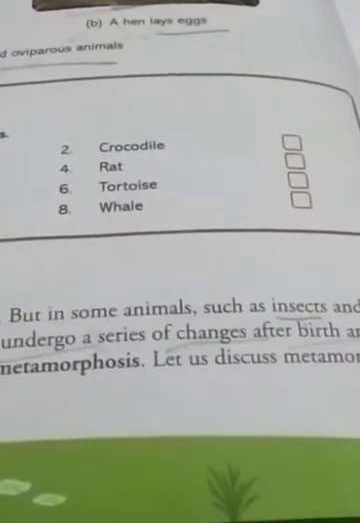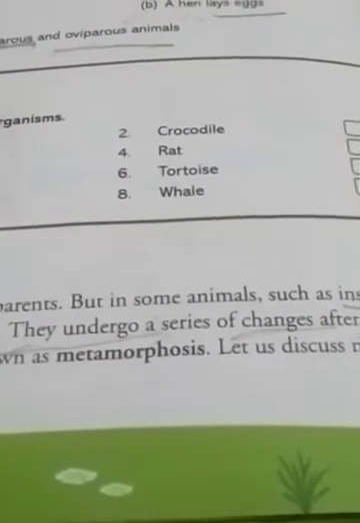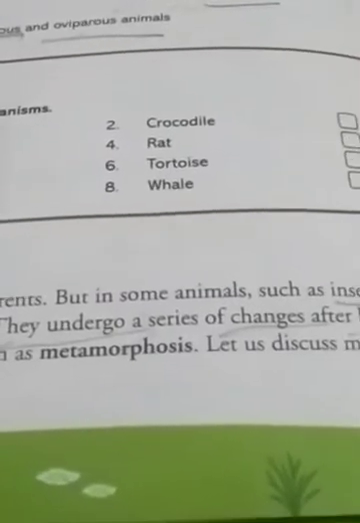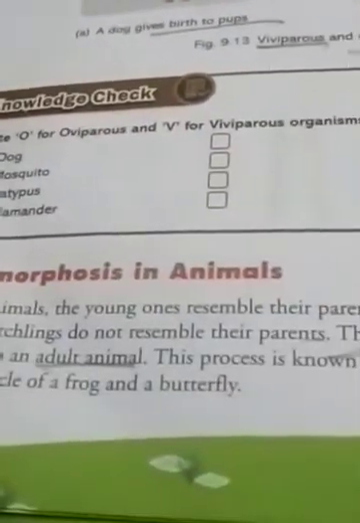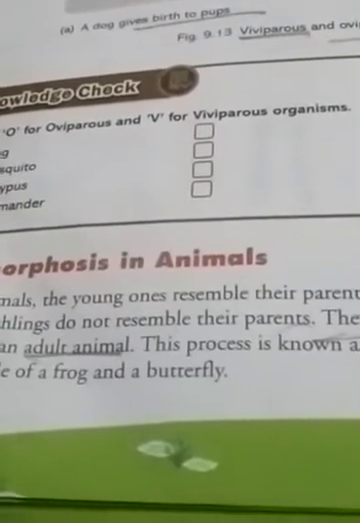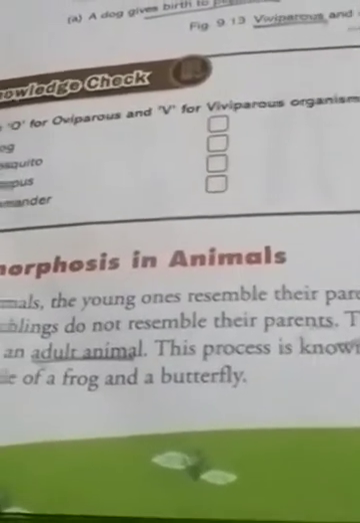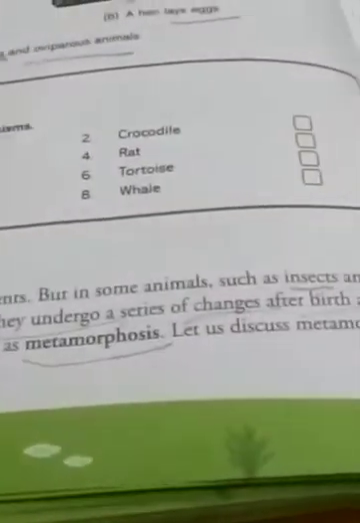That means the changes come in a sequential manner, one by one, after birth, and the young develops into an adult animal. Now this adult animal resembles its parent. This process is known as metamorphosis.